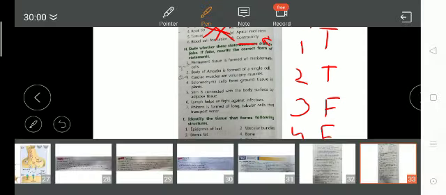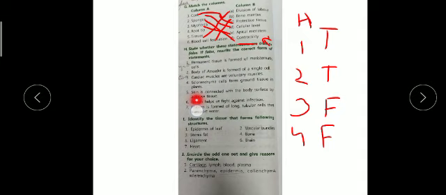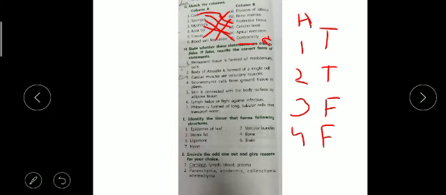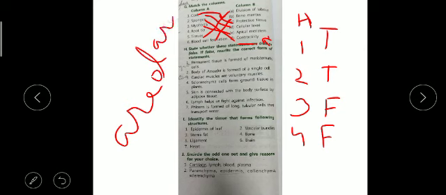In place of adipose tissue, write down areolar. Okay, in place of this tissue, write down the areolar. And the fifth one is, the skin is connected with the body surface by adipose tissue. The fifth one is false. So in place of adipose tissue, cut the adipose and write down areolar.